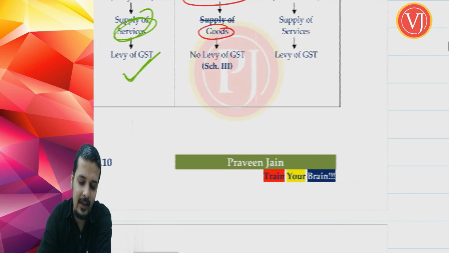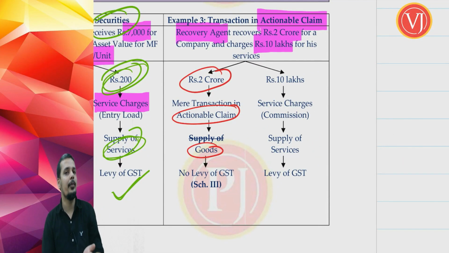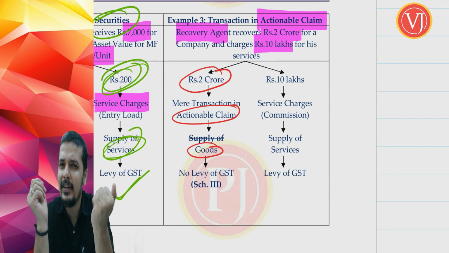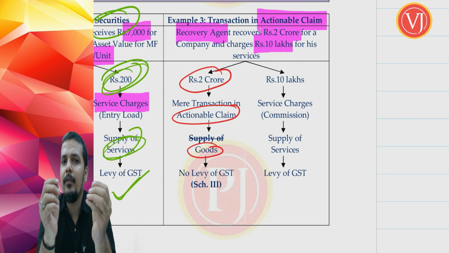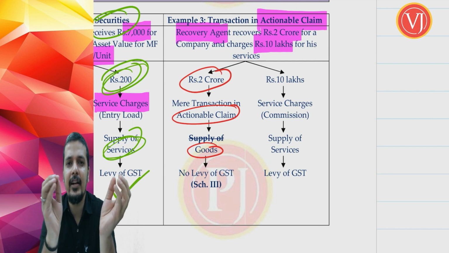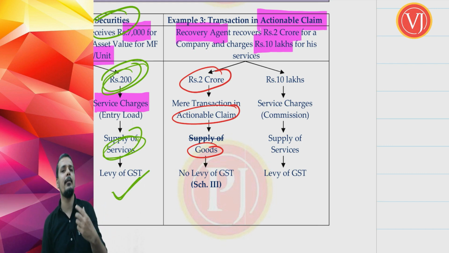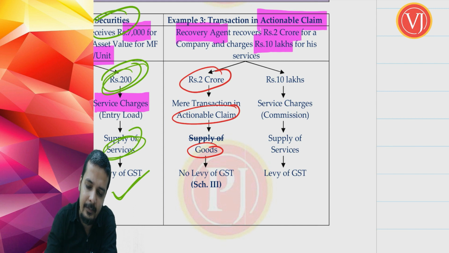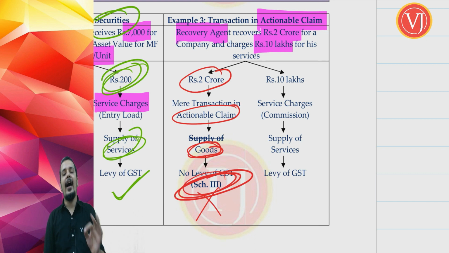So, coming back to this example, I have a debtor who owes me 2 crore rupees. I go to a recovery agent and tell him to please recover that amount, and he tells me that okay, I'll recover it, but I'm going to charge 10 lakhs for the same. Now, forget about the recovery agent's 10 lakhs. Let us focus on my recovery of 2 crores from debtors. That recovery of sundry debtors is nothing but actionable claim, and that actionable claim is nothing but goods. In spite of that, there won't be any GST because of schedule 3.